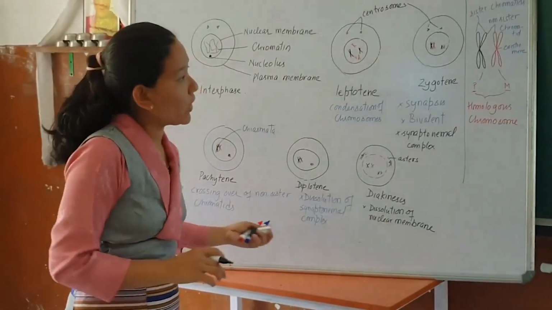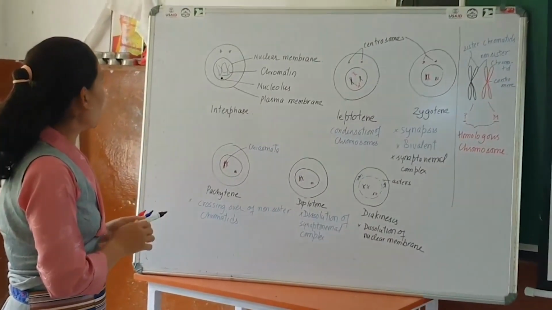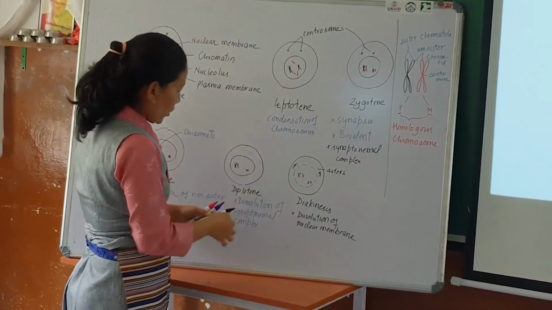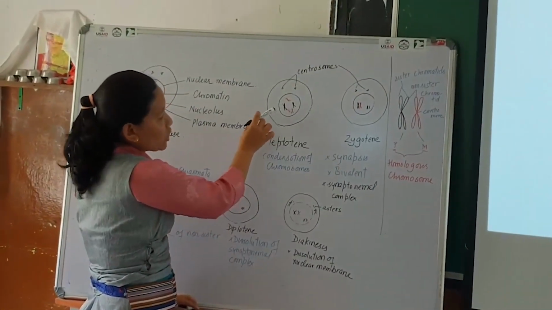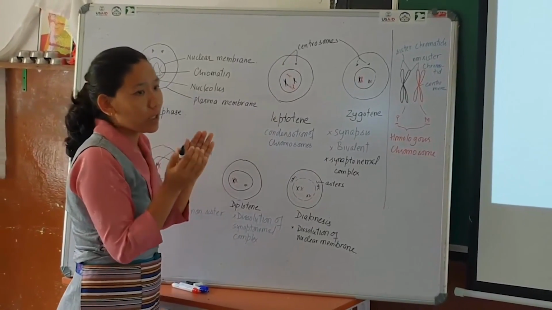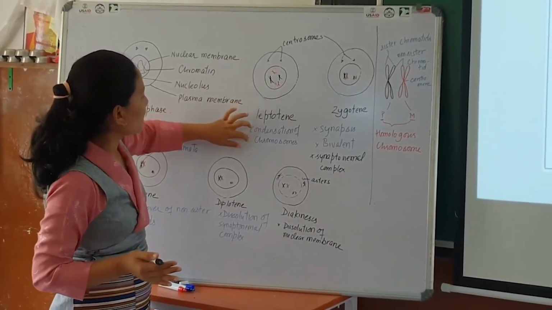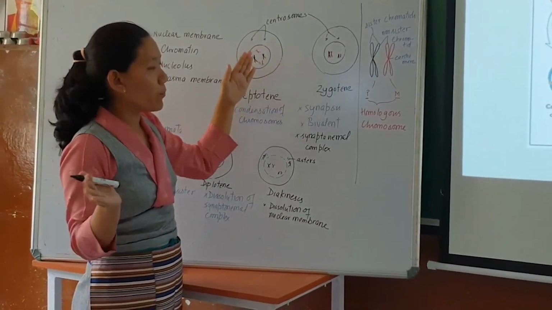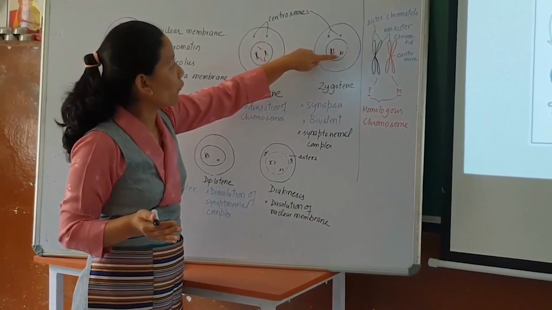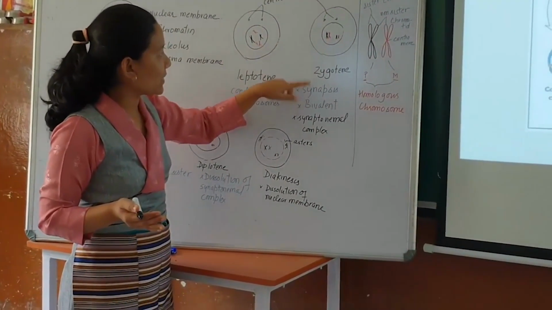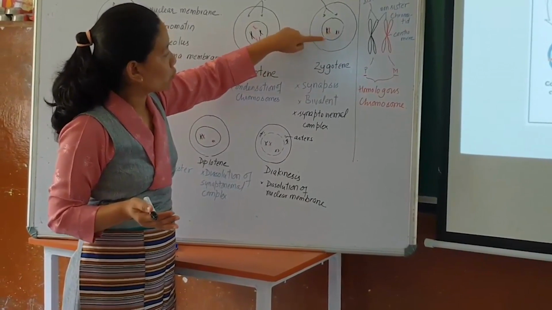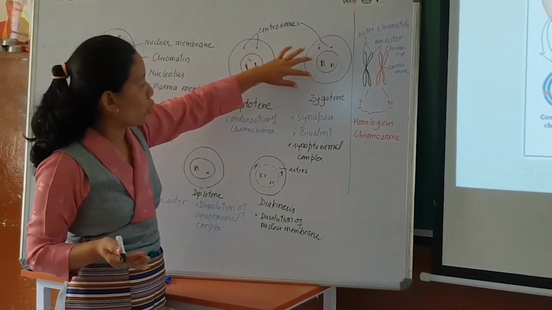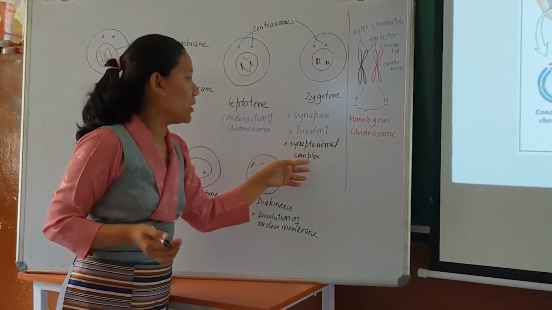Okay, so now let us look at the overall picture of this prophase 1. So prophase 1 is preceded by interphase, and now here the main feature you can find is the chromosome starts to condense and they start to become thicker and shorter. So that is condensation of chromosome here inside the nucleus, and during zygotene stage there is pairing of chromosome. So pairing of the homologous chromosome, we call it synapsis, and you can see two chromosomes together, we also call it bivalent. And these paired homologous chromosomes are bound by the synaptonemal complex.